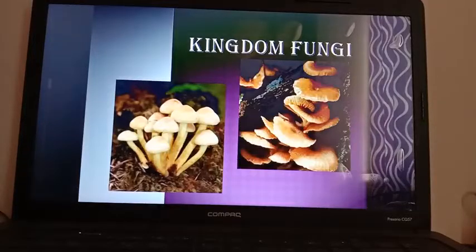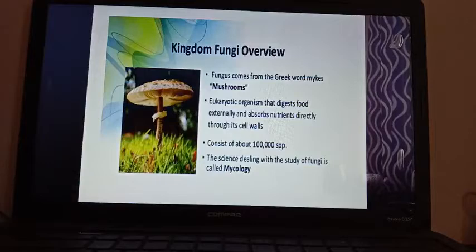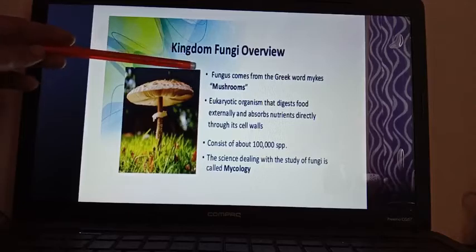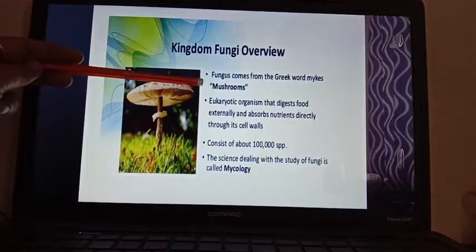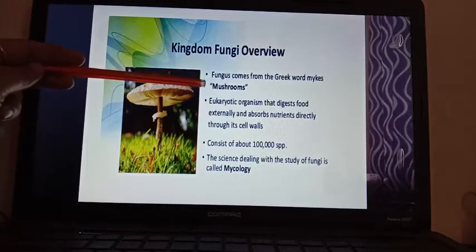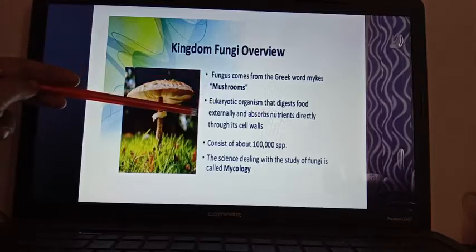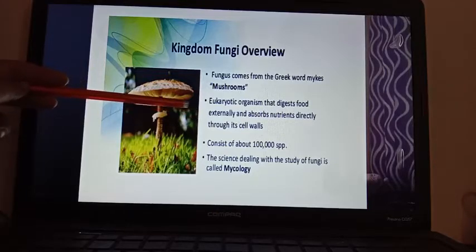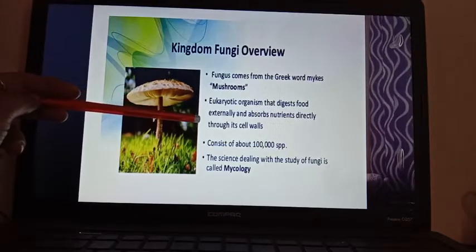Now next we are going to discuss the kingdom Fungi. Fungi is a large kingdom containing so many organisms. Fungus actually comes from the Greek word mycos, that means mushrooms. Very well known mushroom, very well known fungi. Mushrooms are eukaryotic organisms that digest food externally and absorb nutrients directly through the cell wall. So fungi mainly have the absorptive mode of nutrition. They absorb the nutrients directly through their cell walls.